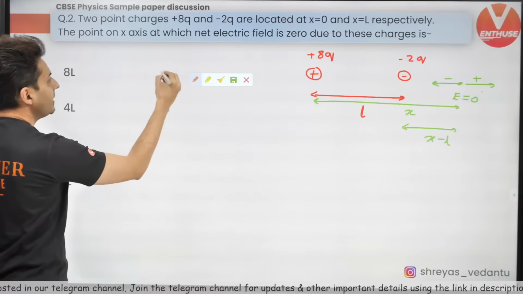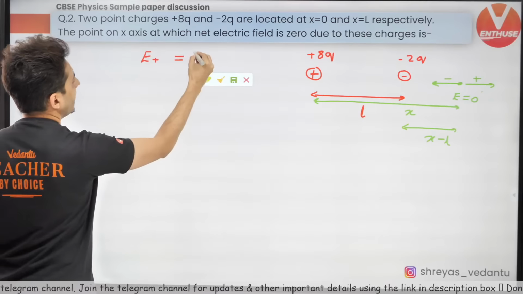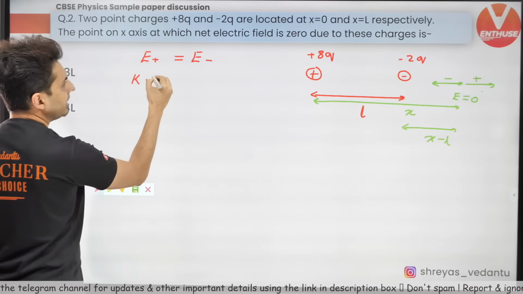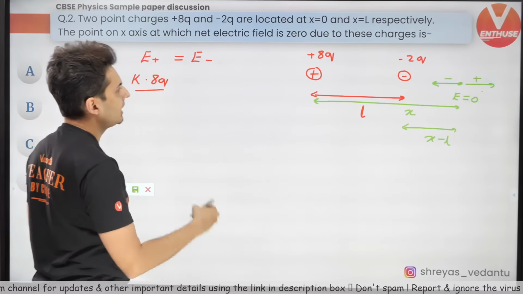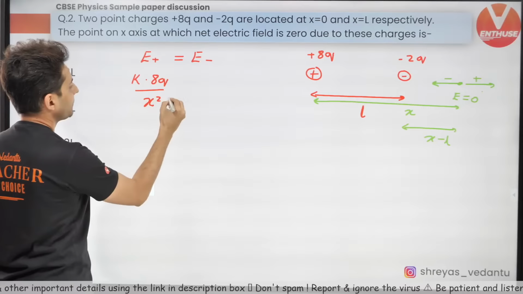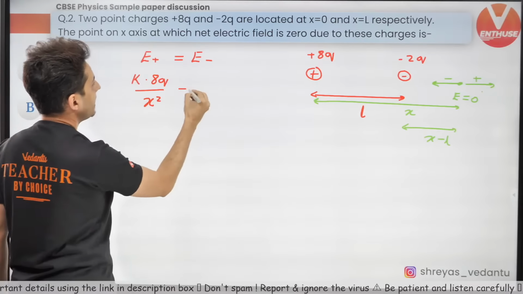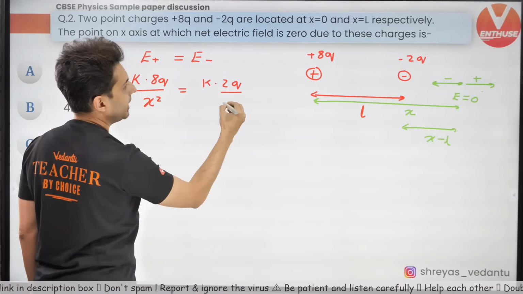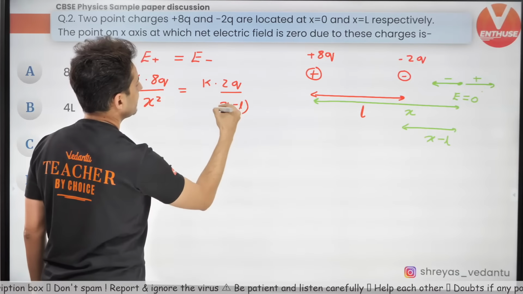Now it's very simple. The field due to positive and the field due to negative should cancel out each other. So k into 8q divided by x square, and here it is nothing but k into 2q divided by x minus L whole square.